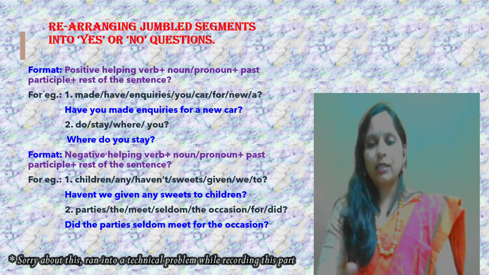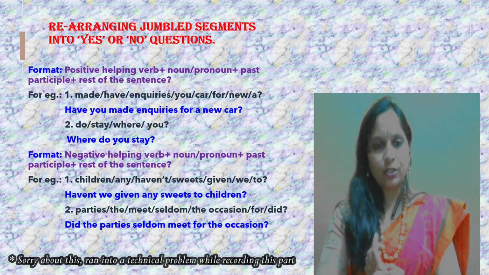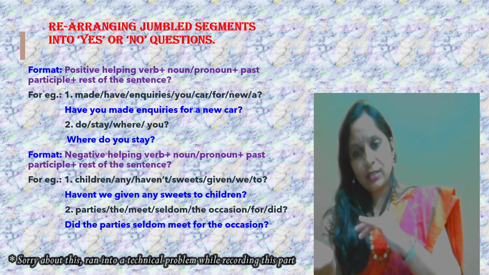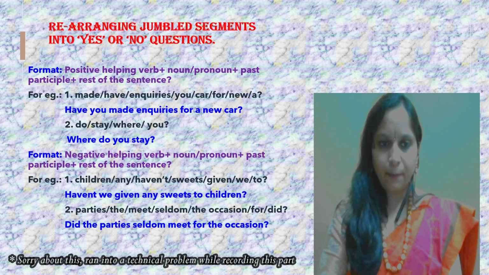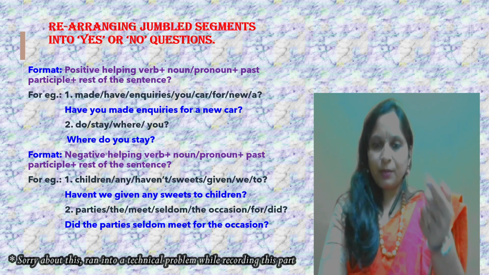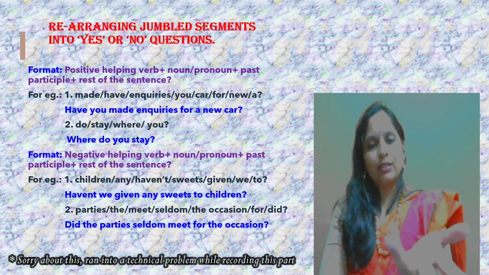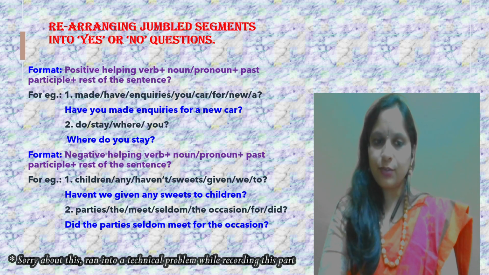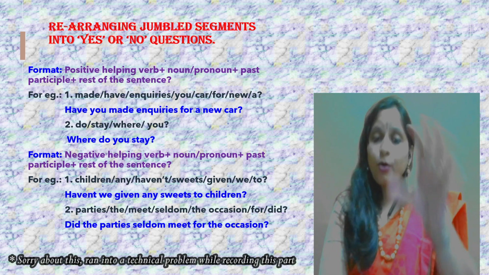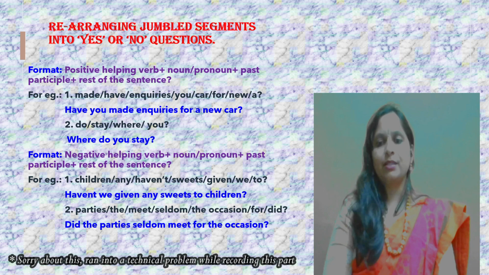Obviously, the sentence starts with a WH question. Where do you stay? Alright. In the previous example, the question starts with the confirmation question. So, have you made inquiries for a new car? These are your positive jumbled segments.